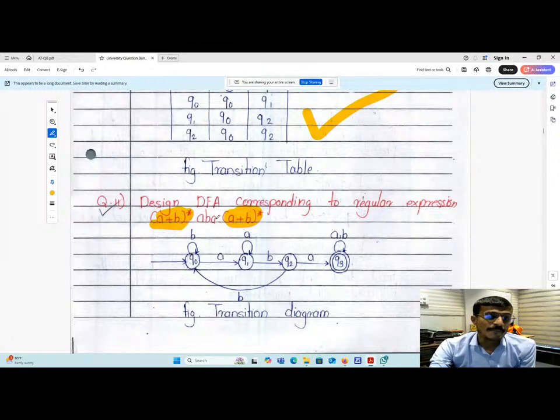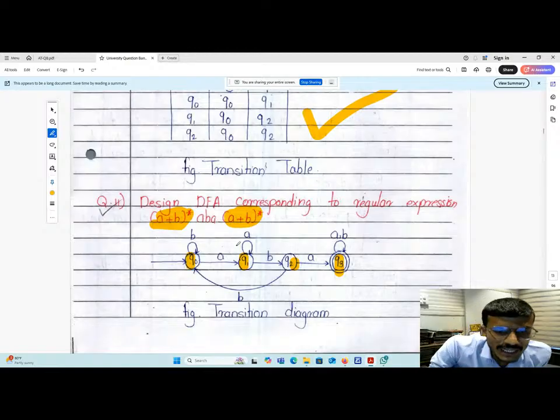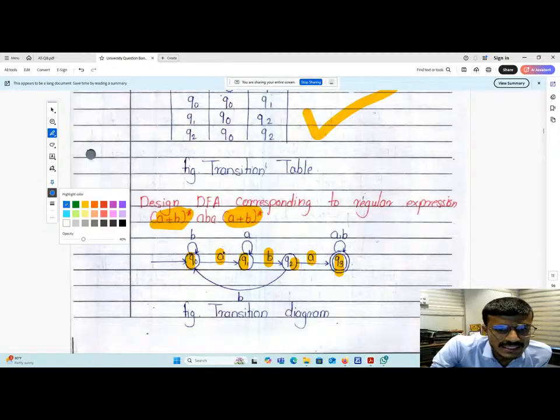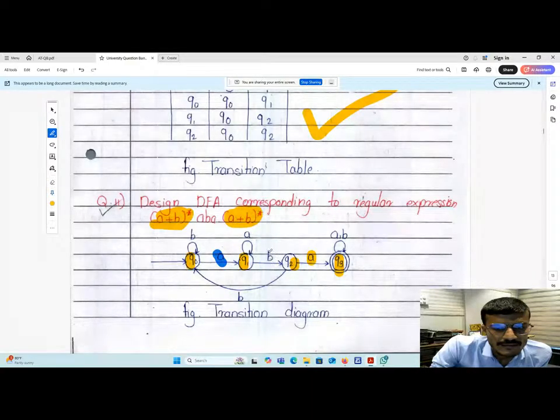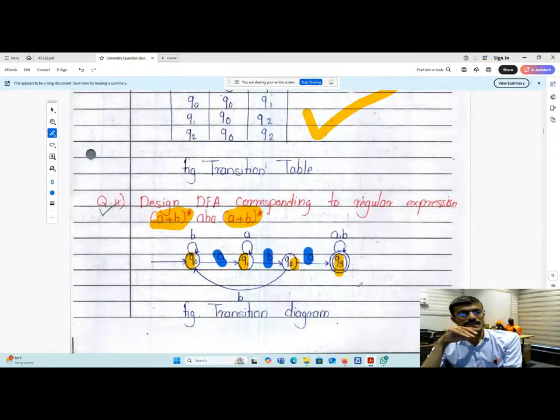For reading ABA, three symbols are there. We require 1, 2, 3, and 4 states. 4 states are necessary. And in between those 4 states, I have written here A, B, A. You can see here this A, this B, and this A. No issue about this.